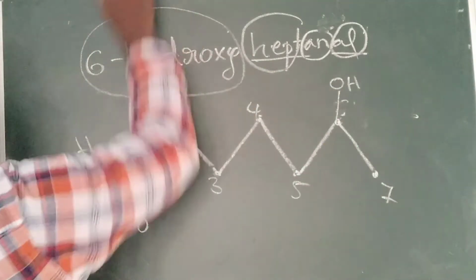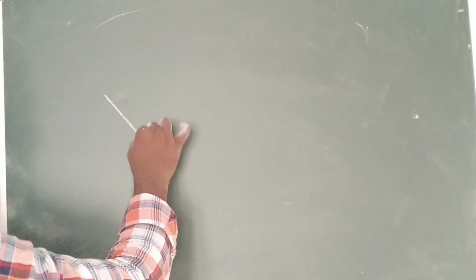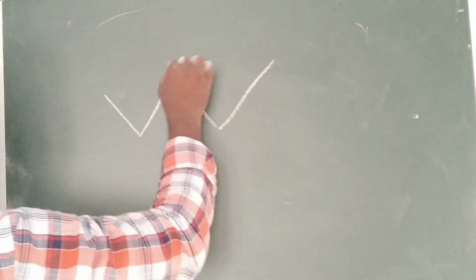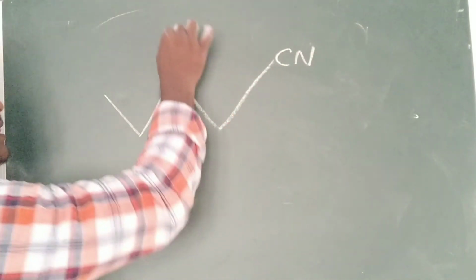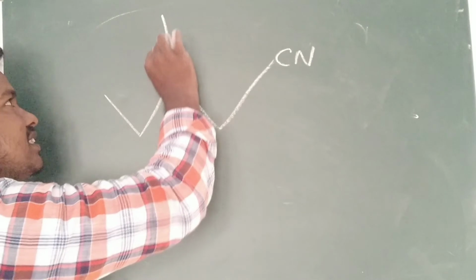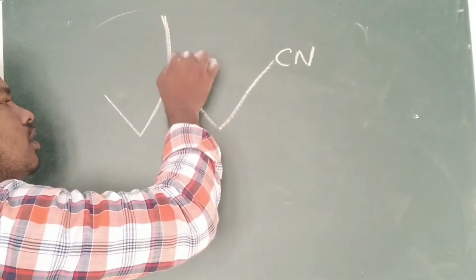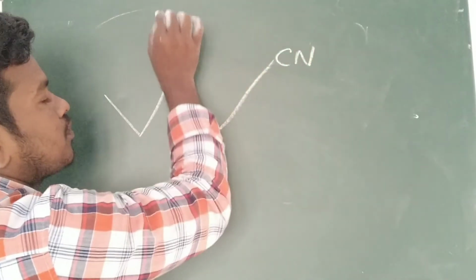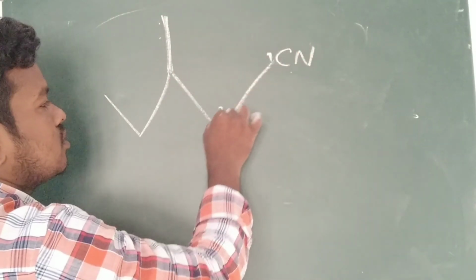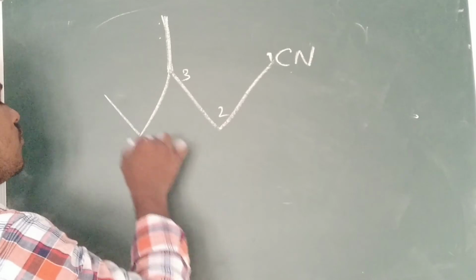This is one example. So next example you can see. Here, how can you give the name? Here methyl is presented. It is a prefix. It is not a suffix. 1, 2, 3, 4, 5.